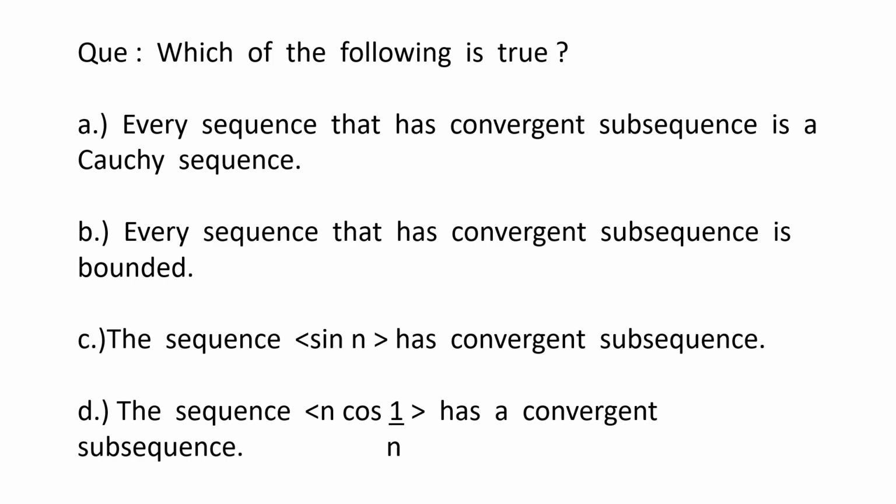Now, let's discuss a question. Which of the following statements is true? Option A: every sequence that has a convergent subsequence is a Cauchy sequence. Option B: every sequence that has a convergent subsequence is bounded. Option C: the sequence sin n has a convergent subsequence. Option D: the sequence n cos 1 by n has a convergent subsequence. Here, clearly option C is correct, which says that the sequence sin n has a convergent subsequence. Now, we will discuss with the help of some examples.